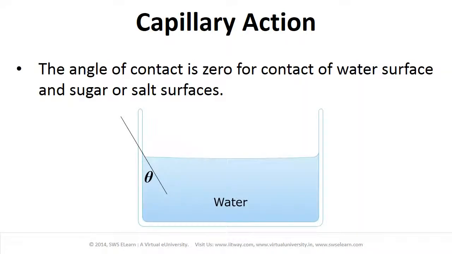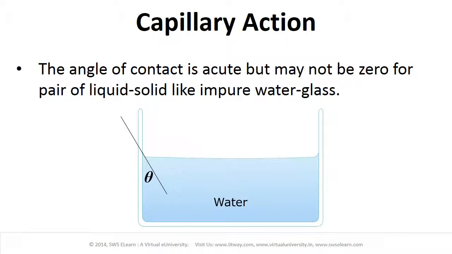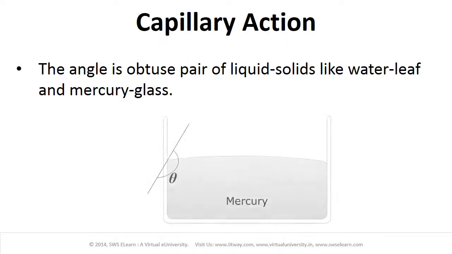The angle of contact is zero for contact of water surface and sugar or salt surfaces. The angle of contact is acute but may not be zero for a pair of liquid and solid like impure water and glass. The angle is obtuse for liquid-solid pairs like water and leaf, and mercury and glass.